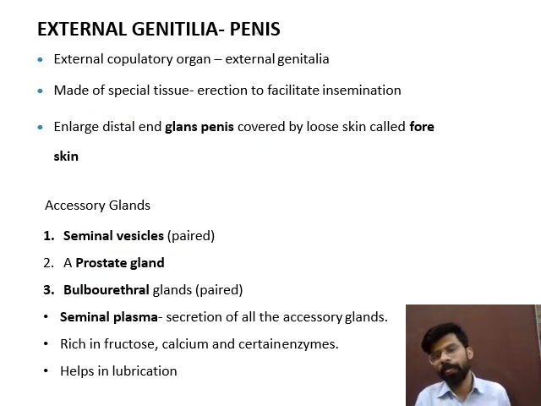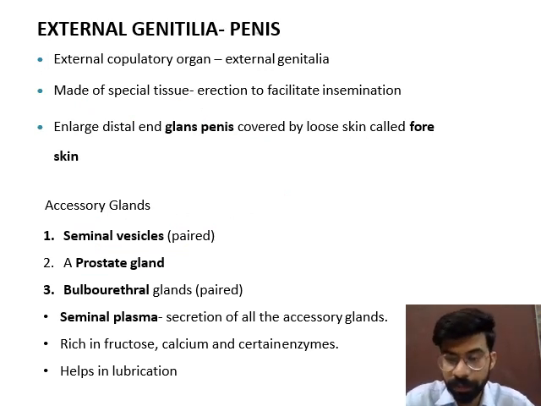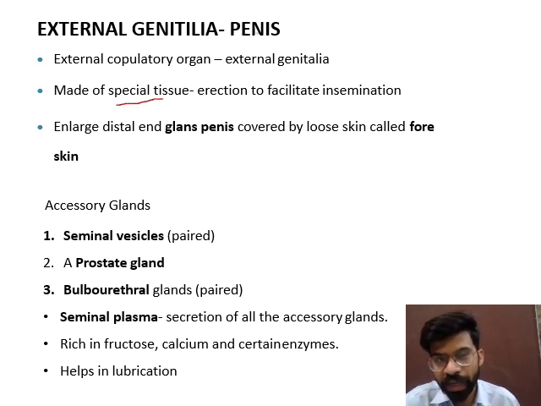Next, the external genitalia, or the penis. The external genitalia is the external copulatory organ. What is copulation? Copulation is mating. The penis is made up of special tissue, and these specific tissues have the capacity for erection to facilitate insemination.